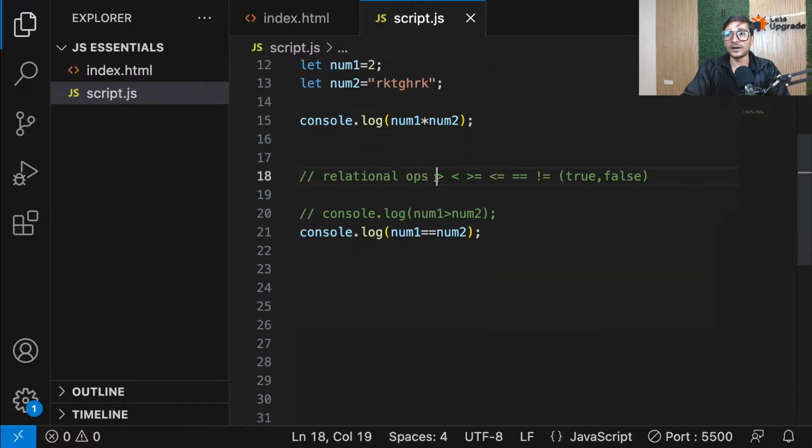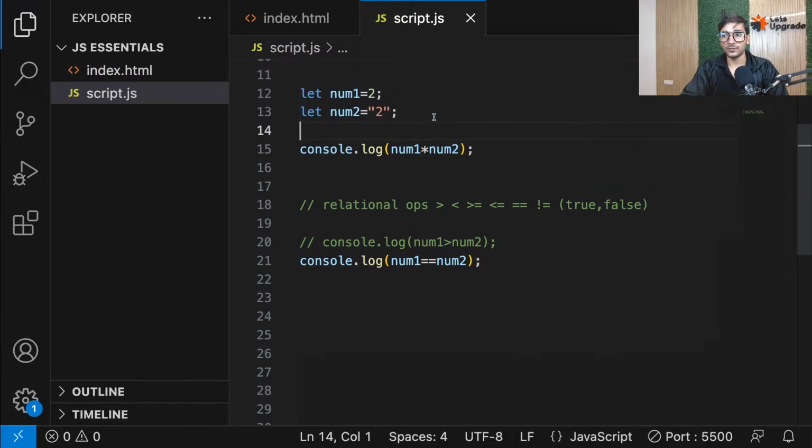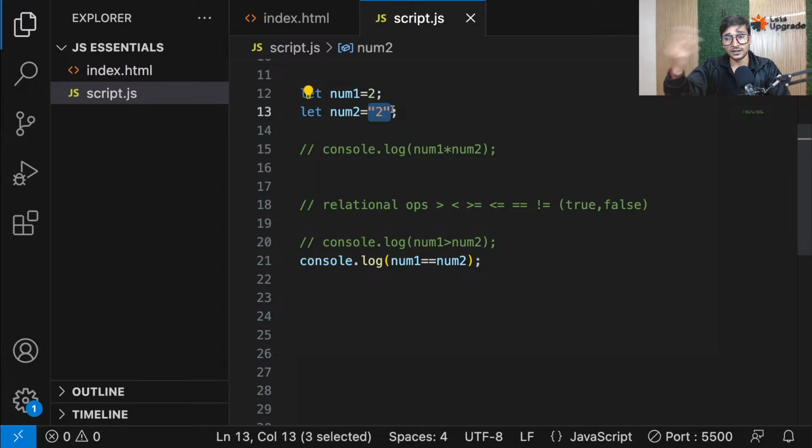I hope relational operators are clear. Now, please focus, everyone, because in JavaScript, there is an issue: when you perform the equality operation, or relational operations, it easily converts the string to a number. If you don't want this, because here there is no type safety, and you want type safety, so that only if it is a number, then compare. Here type coercion is happening, the string is getting converted to a number, but you want to force JavaScript that only if it is a number, then you should compare.